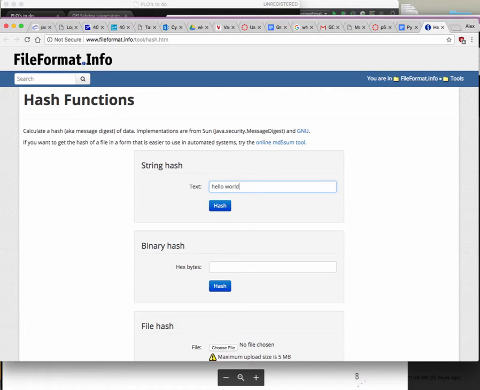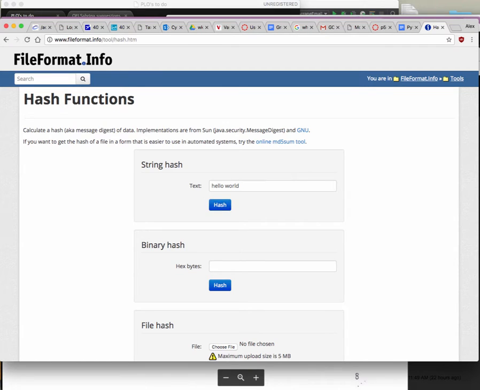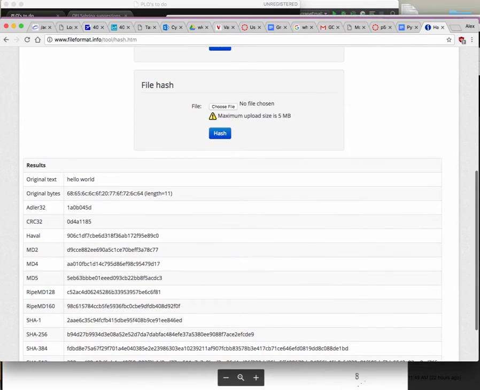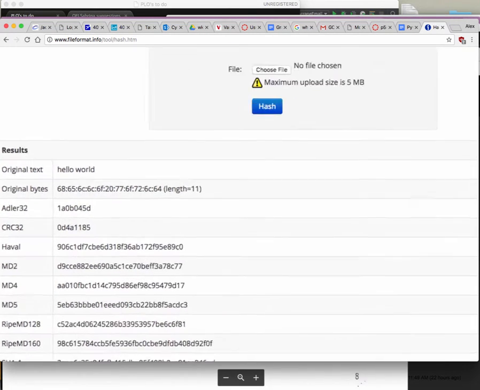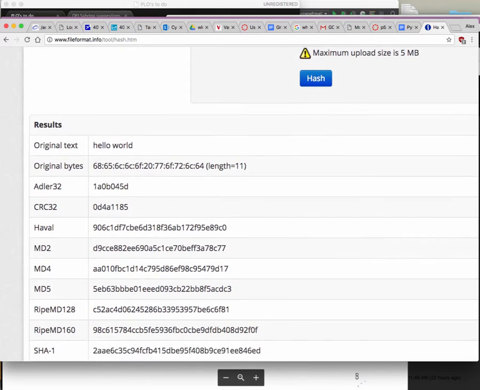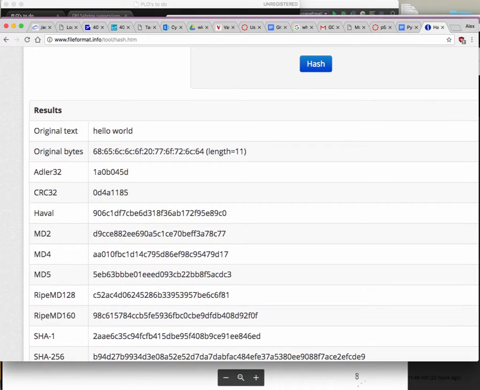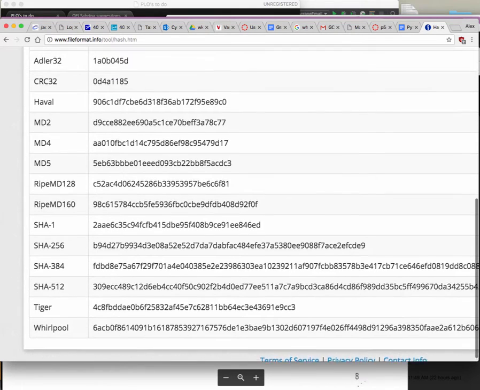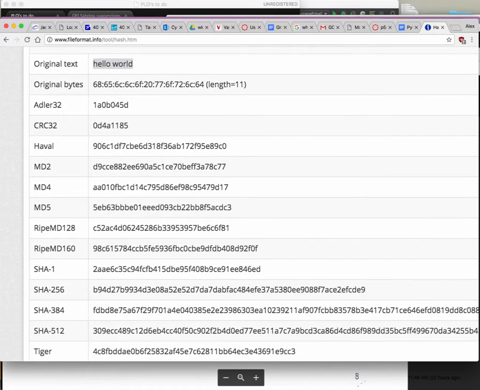If I hit the hash button, and it's probably somewhere on the bottom, you're going to see a bunch of different ways that this message is encrypted, if you want to call it that, right? It is encryption, okay? So this is my original text, and these are the possible different ways to encrypt this thing. Okay, so actually some of these, like for example the MD5 hashing, were used as a real encryption.